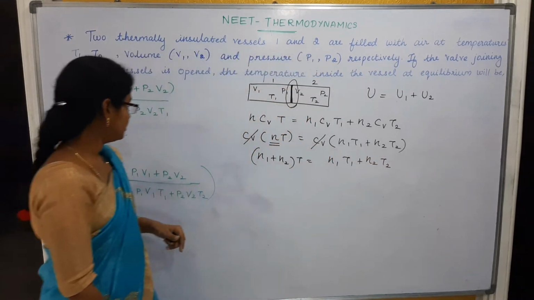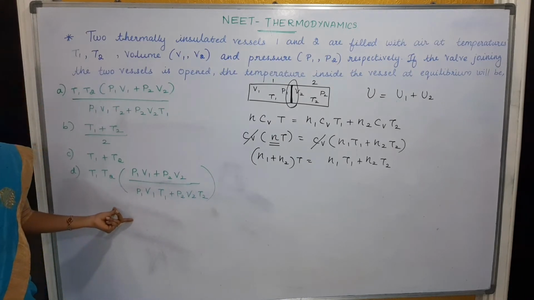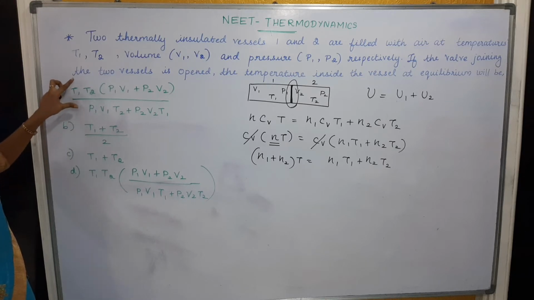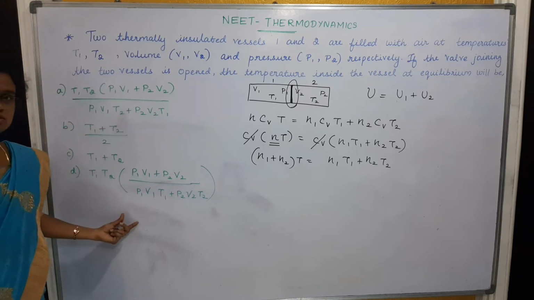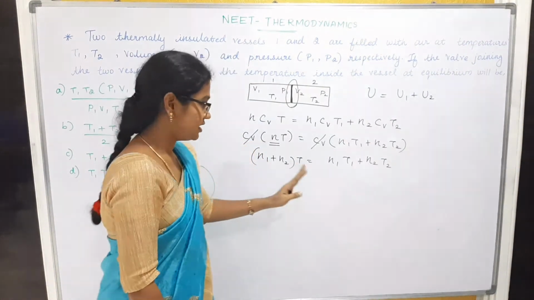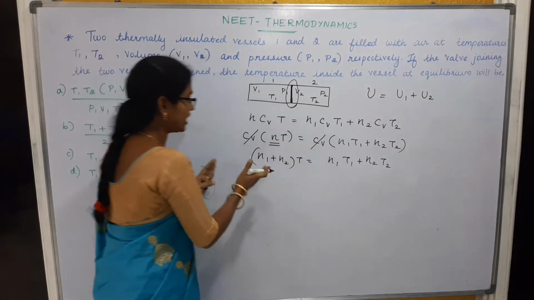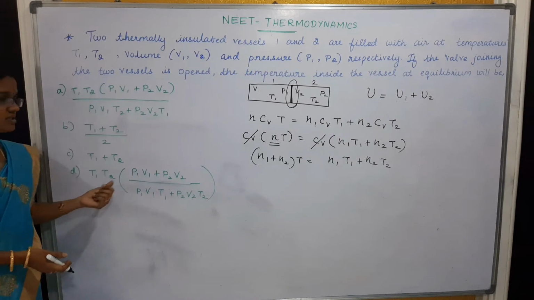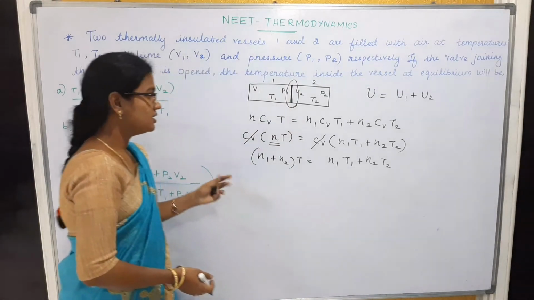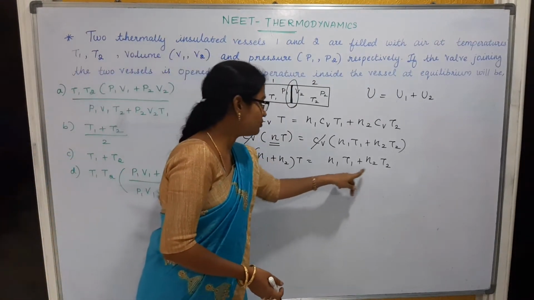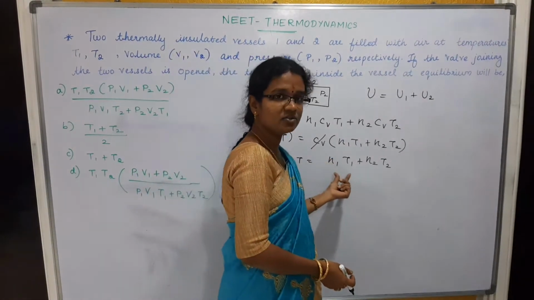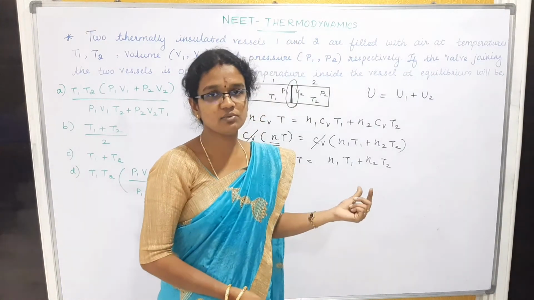So let us see the options which are present here. You can understand that the options are in terms of T1, T2 and in terms of PV. So we have to convert this formula to the ideal gas equation, right? Can you get the problem options here? See, we have n1 and n2 here, n1, n2, T1, T2. We are getting these terms. Then how could we cancel these terms, n1, n2, n1 plus n2? We can't, right? So we have to replace the n value in terms of the ideal gas equation.